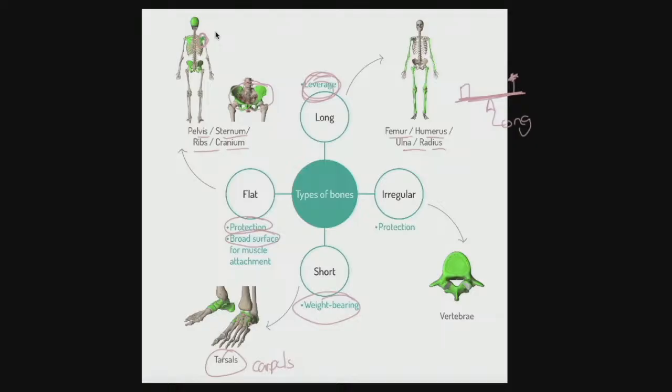And then finally, folks, we have irregular bones, and an excellent example, by the way, I've got one vertebra here, so that E shouldn't be there, but obviously together they're the vertebrae if we look at all of them, and they are there for protection. Imagine this vertebra has the spinal cord coming up and through that gap there. It's obviously protecting that as it goes, and that does so throughout the spine.